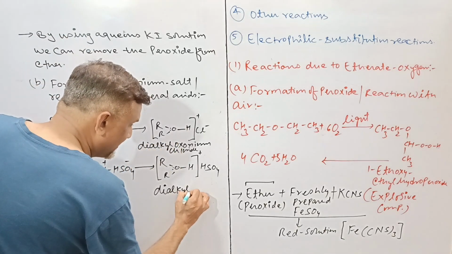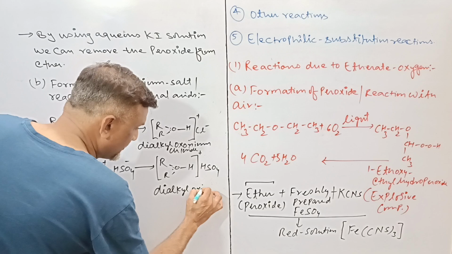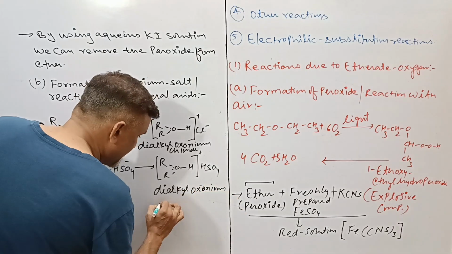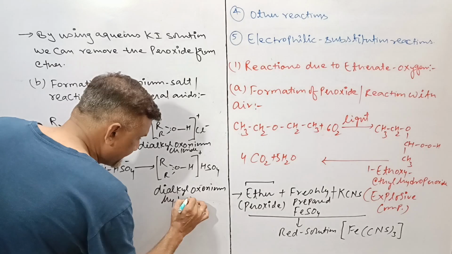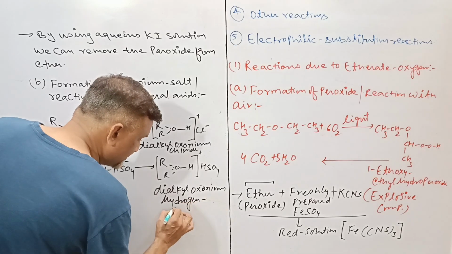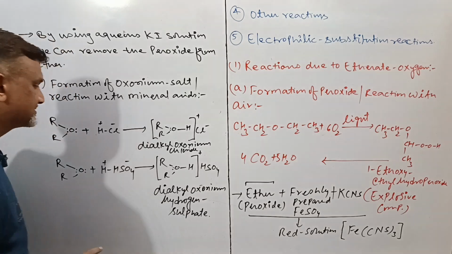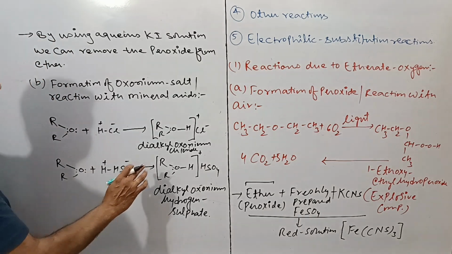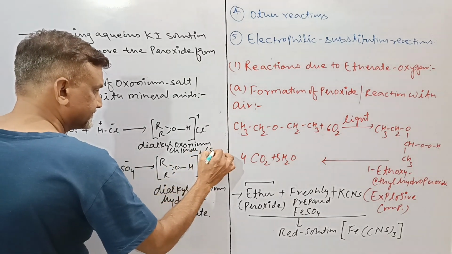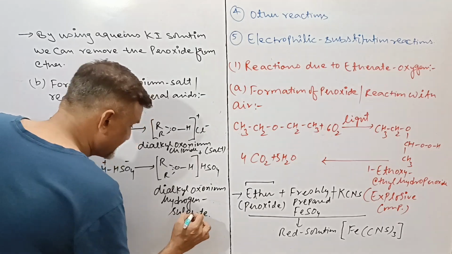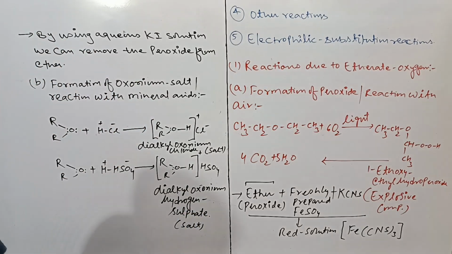Dialkyl oxonium hydrogen sulfate, as here will be formation of the salt. These are the salts.